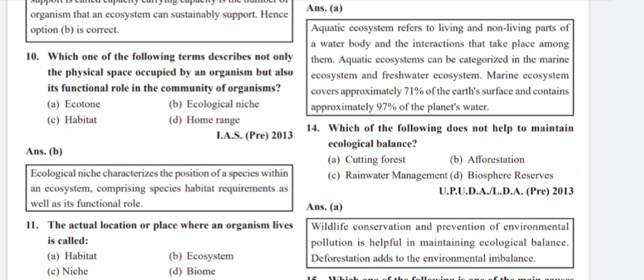Which one of the following does not help to maintain ecological balance? Cutting forest. And which of the following do help to maintain ecological balance? Afforestation, rainwater management, biosphere reserves.